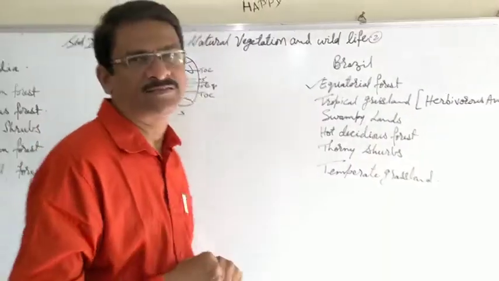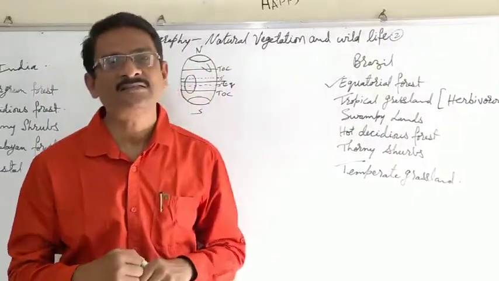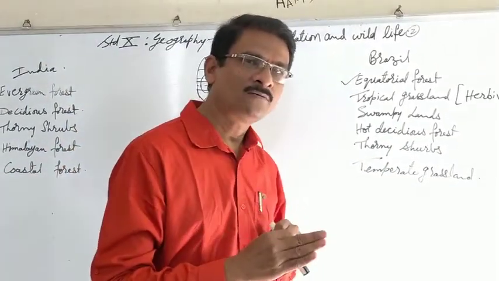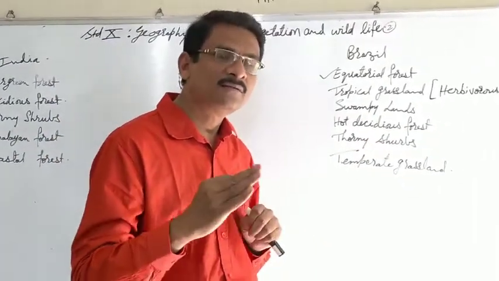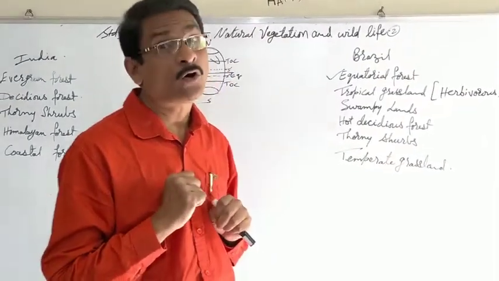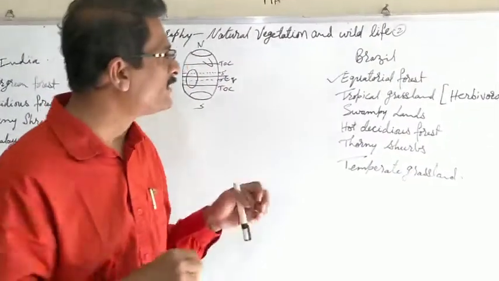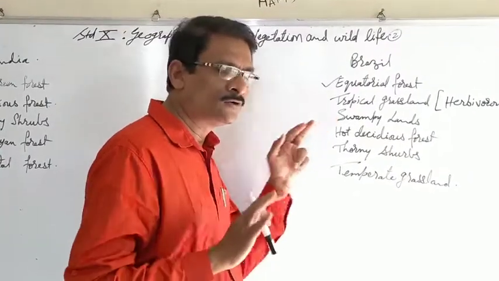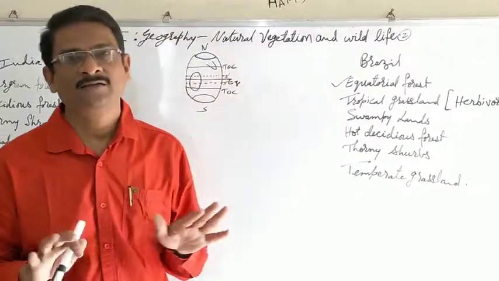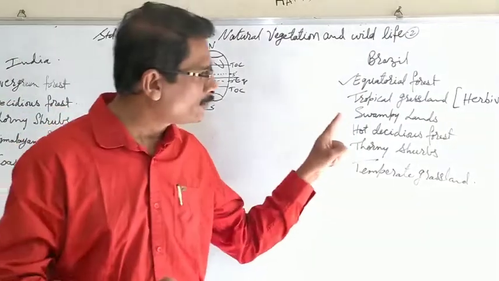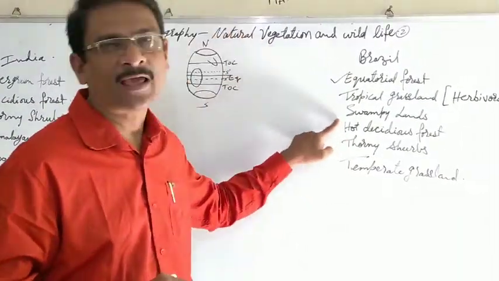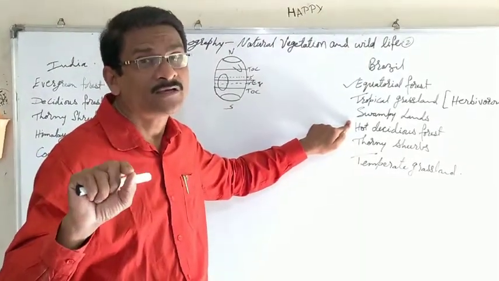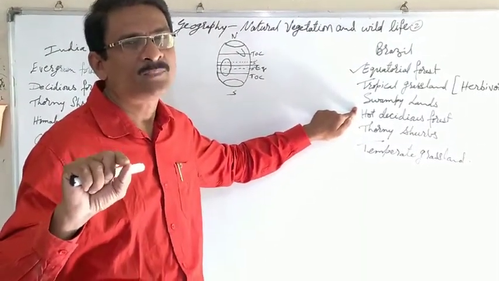Then the swampy lands. Swampy itself tells us that this is an area which has water, but there is also soil or mud, and because of that, both the equatorial as well as the swampy lands are not accessible for agriculture. Because they are not available for agriculture, here also we find variation and unique flora and fauna.